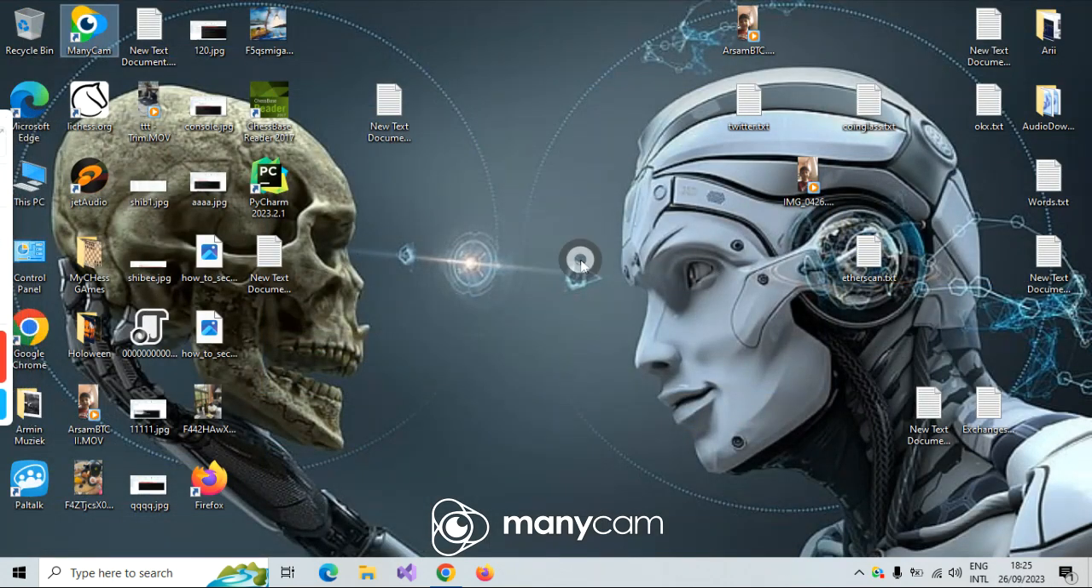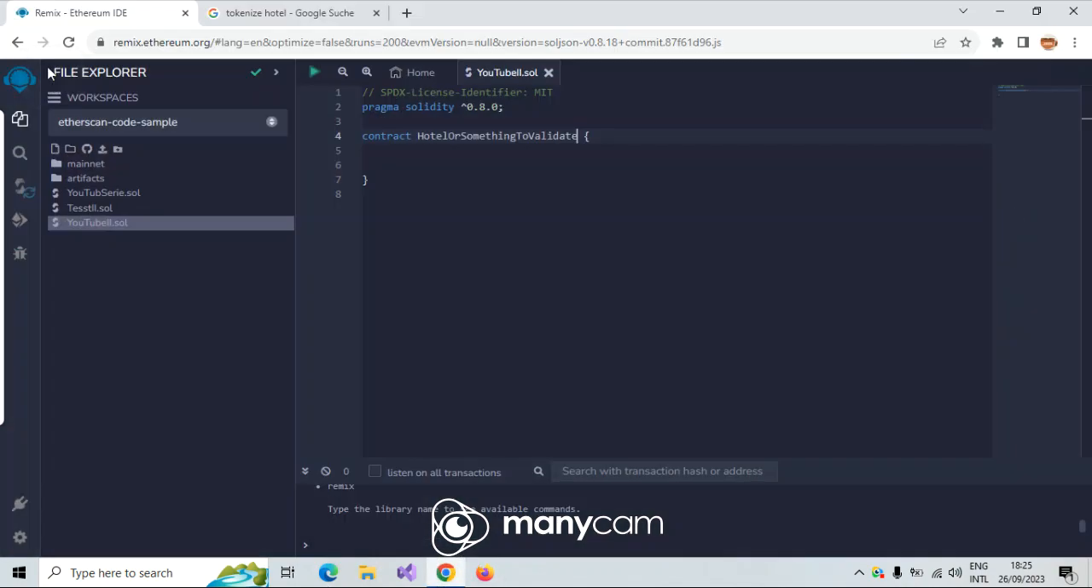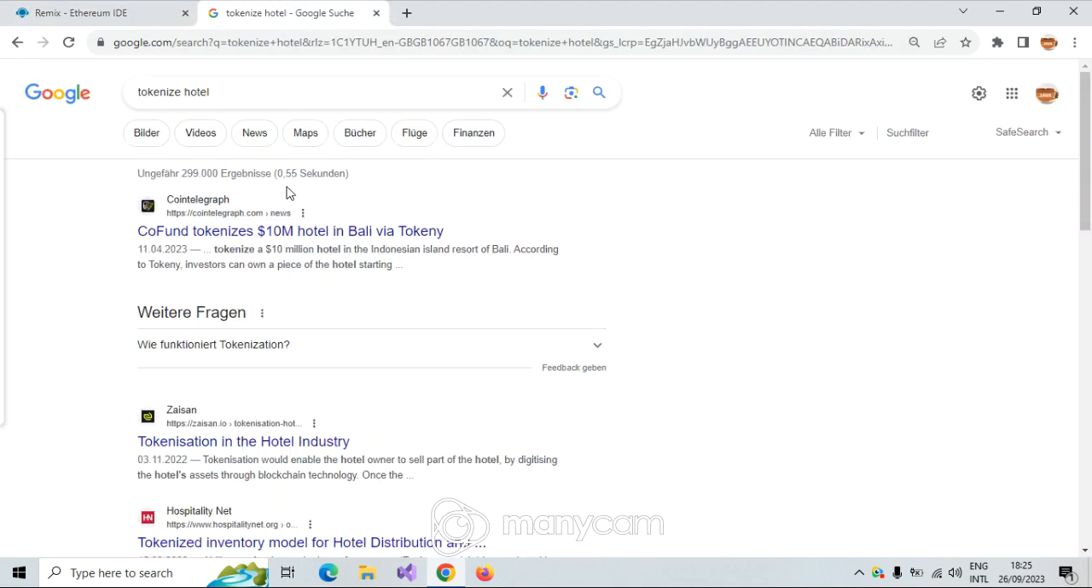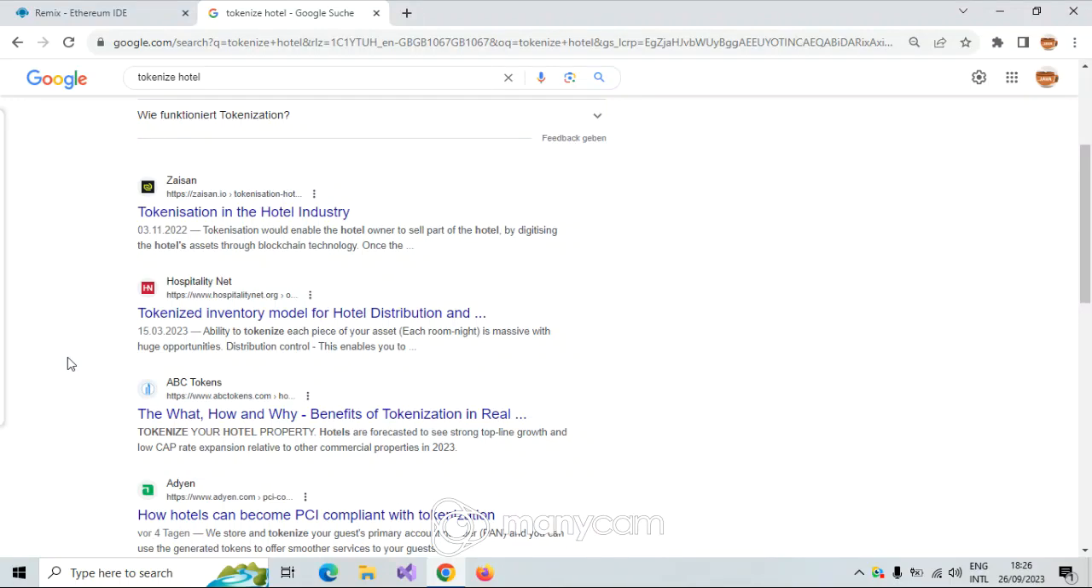Let's go with one example of practice with Solidity contract. First of all, let me say what's with tokenization in the hotel industry? What is tokenized? What's the meaning of that? When they say that we want to tokenize a hotel or tokenize something to validate, what do they mean by that? Tokenization in the hotel industry would be a hotel owner selling part of the hotel.